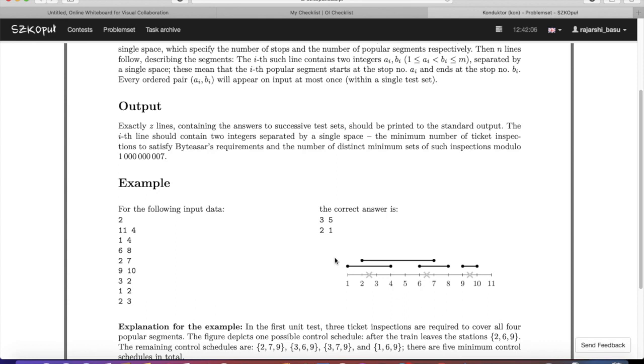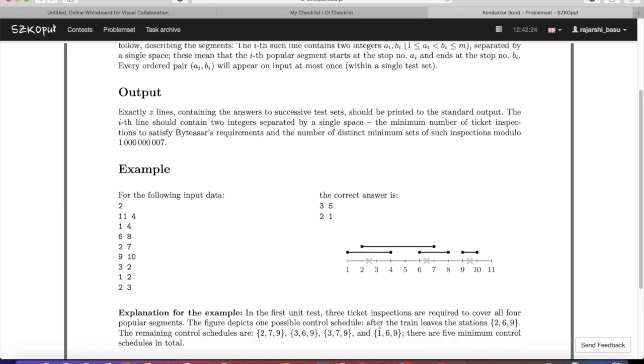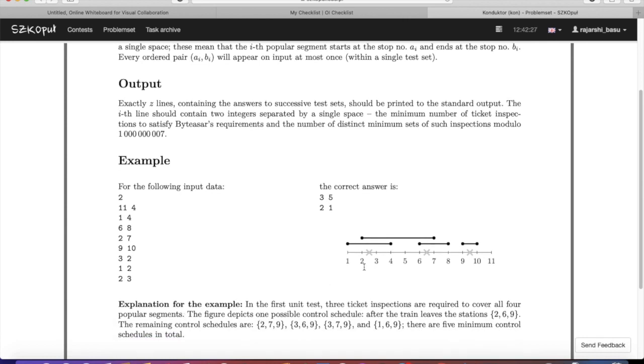So for example, here we could have placed a point after 2, 6, 9. We could have placed a point after 2, 7, 9. We could have placed after 3, 6, 9, and so on. So overall there can be 5 such distributions possible, which all result in 3 points being used. Note that we cannot effectively do this task using just 2 points.